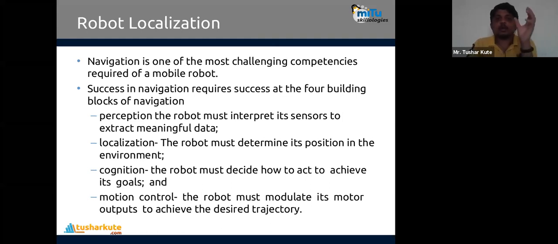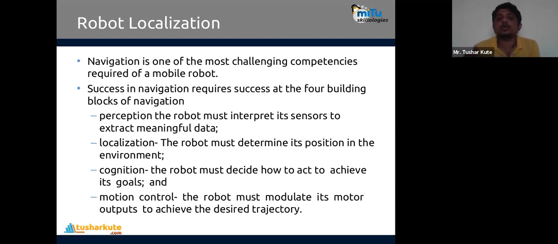Now, first, perception: the robot must interpret its sensors to extract meaningful data. Which sensor is used for what kind of operation, we need to know while writing a particular program. Second is localization. The robot must define its position in the environment where it is actually placed. Is the surrounding correct? The surrounding is required to operate the robot in a perfect fashion. That's what we call localization. Next is cognition.